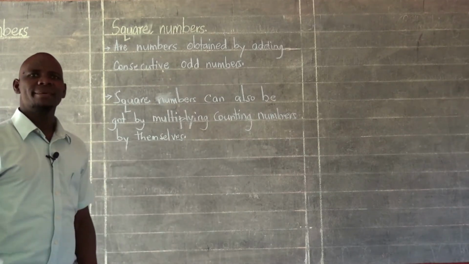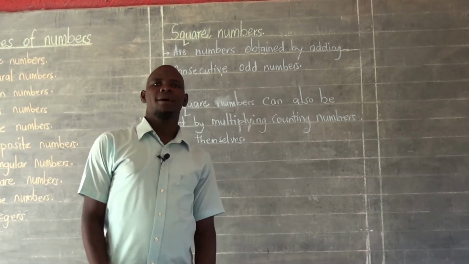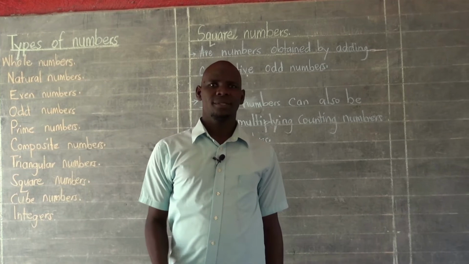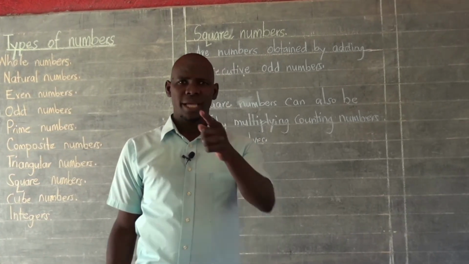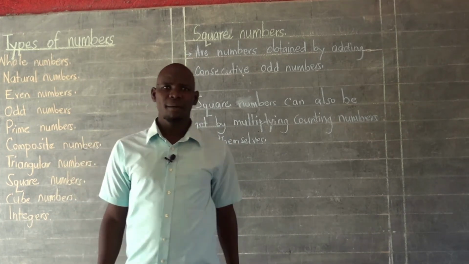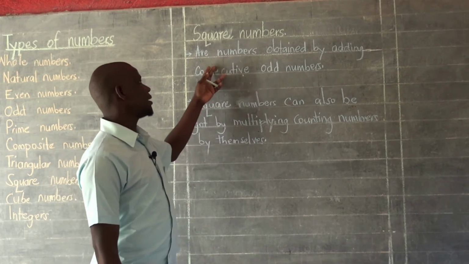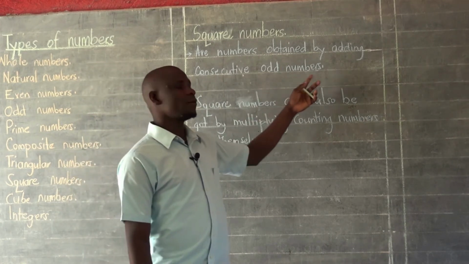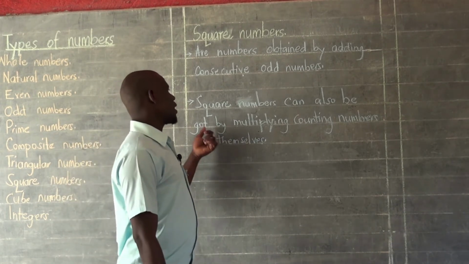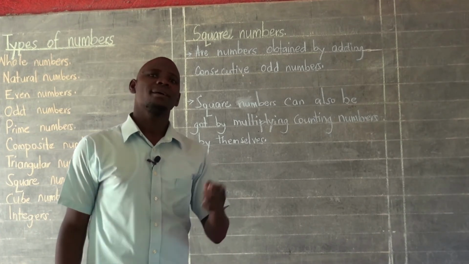That is a second method that we can use to form what we call square numbers. We can also multiply a counting number by itself. And when we multiply the two, the product that we shall obtain has to be a square number. So we are going to look at examples when we are using the first method, and that is by adding consecutive odd numbers. And then we shall also look at some examples when we are multiplying a counting number by itself in order for us to get a square number.